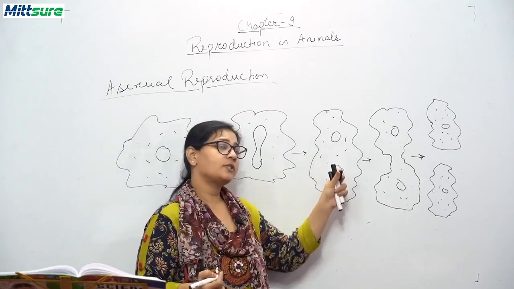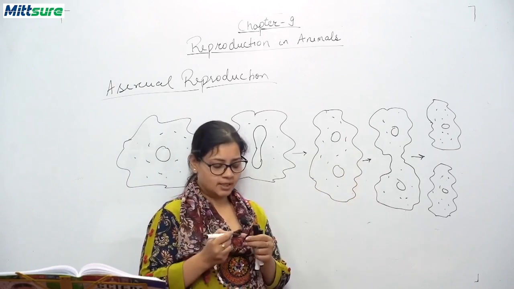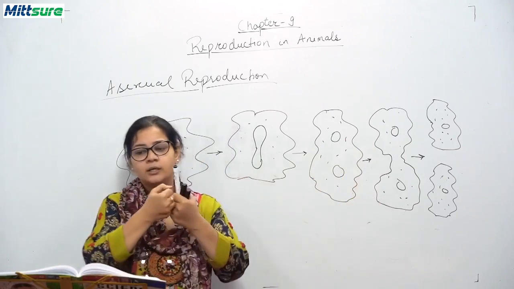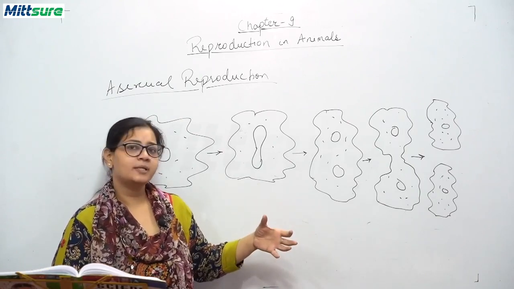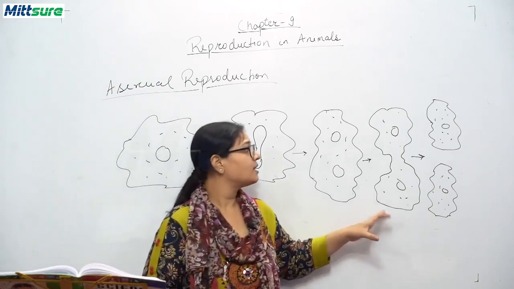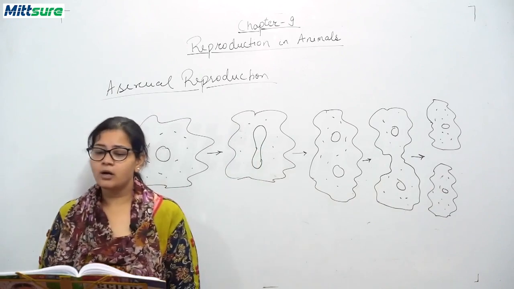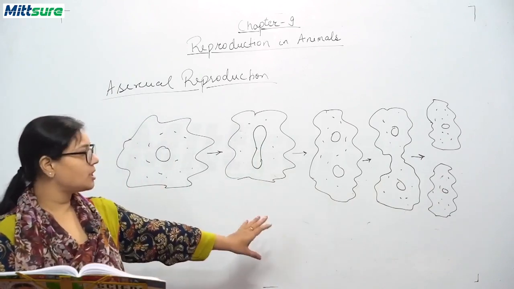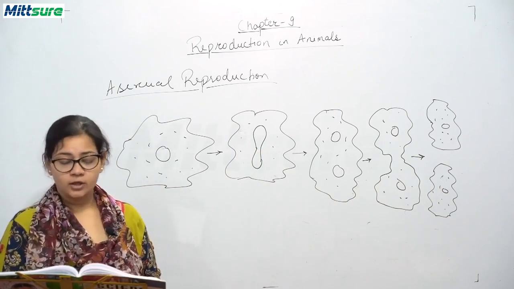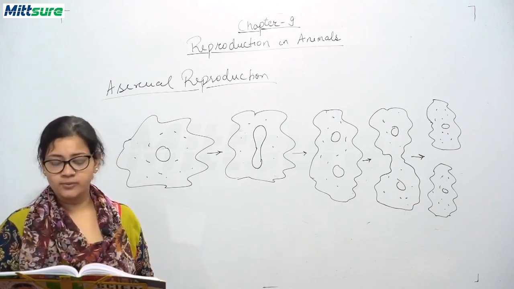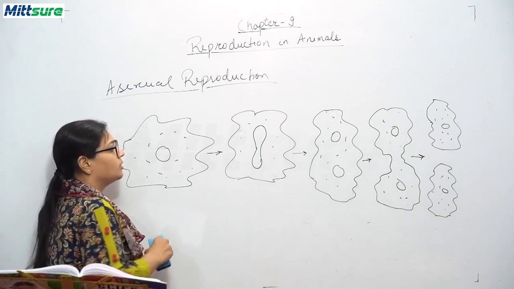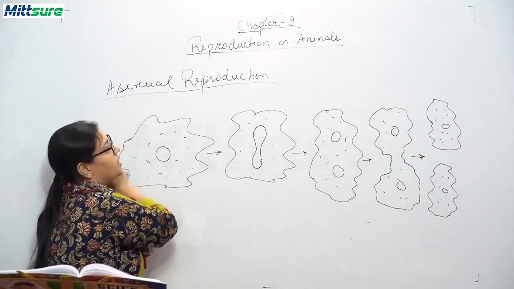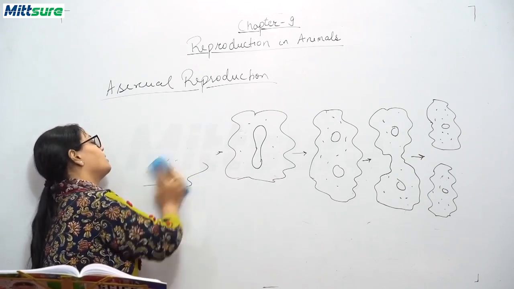Then after this process, the cytoplasm gets elongated, that is, the division of the nucleus and the cytoplasm takes place. Then two daughter amoebae are formed. So this process of reproduction, when two new individuals are formed, is called binary fission. Okay. So this is the process of binary fission in amoebas.